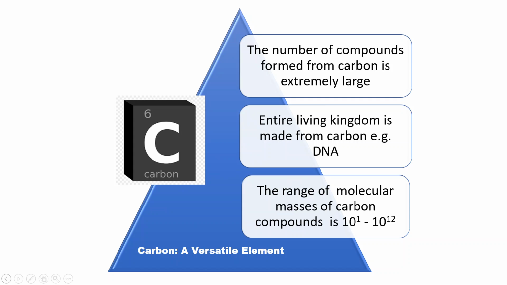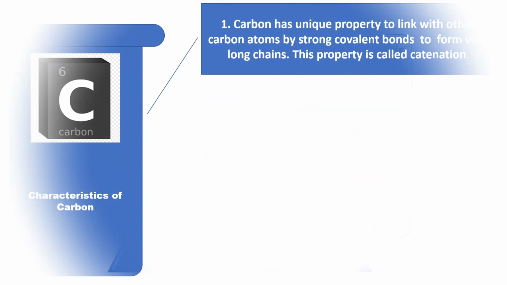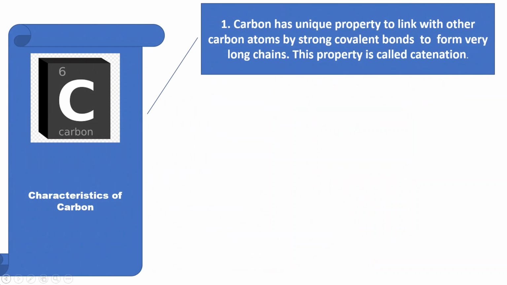The number of compounds formed from carbon is extremely large. Entire living kingdom is made from carbon. For example, the DNA present in the nucleus is a carbon-containing compound. The range of molecular masses of carbon compounds is 10 raised to 1 to 10 raised to 12. Let us understand the characteristics of carbon that make it a versatile element.